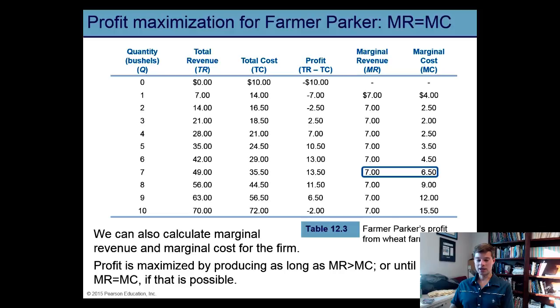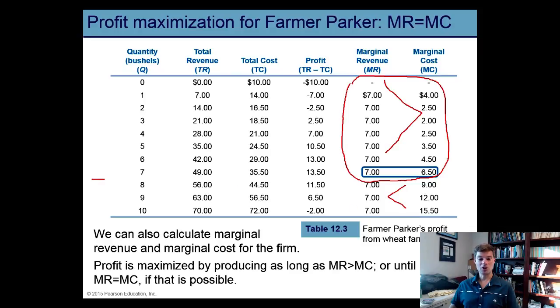If there's not a particular row in the table where marginal revenue is exactly equal to marginal cost, then what the farmer should do is produce all the units of output that have a marginal revenue that's greater than marginal cost, because those are profitable units, and stop production before producing any units that would cost more than the revenue they would generate.